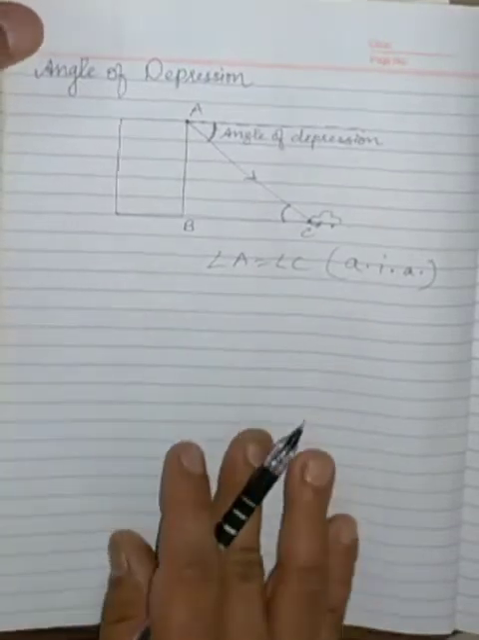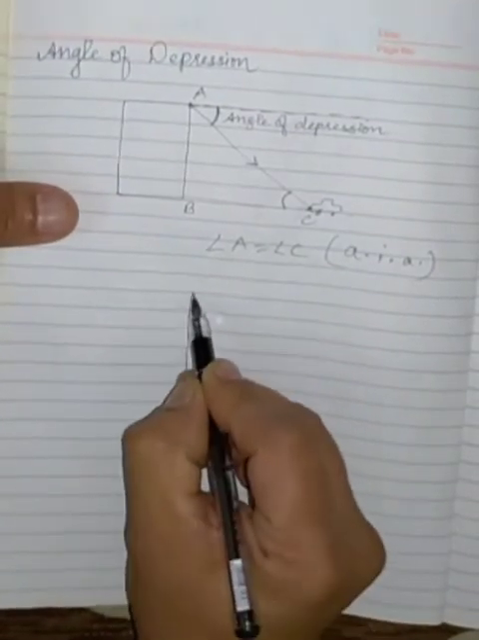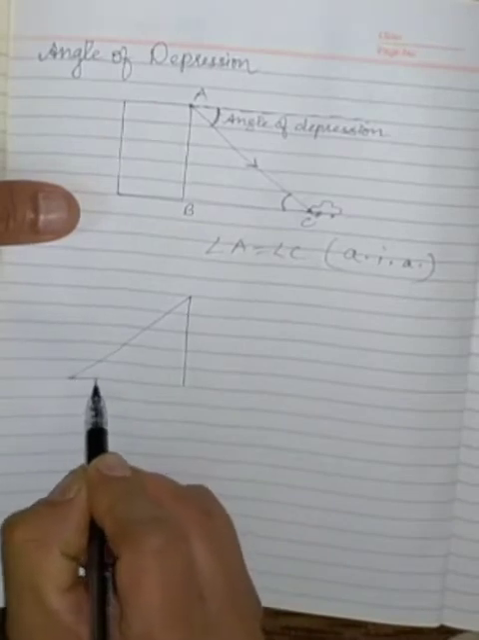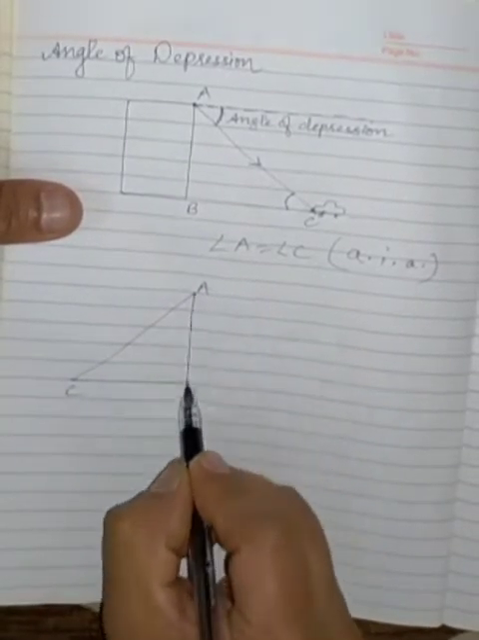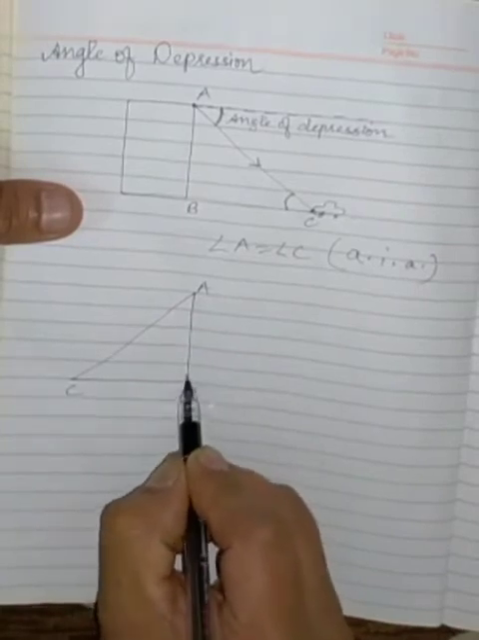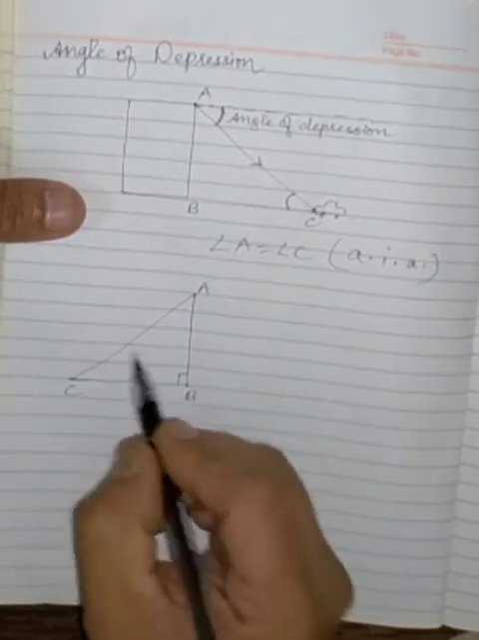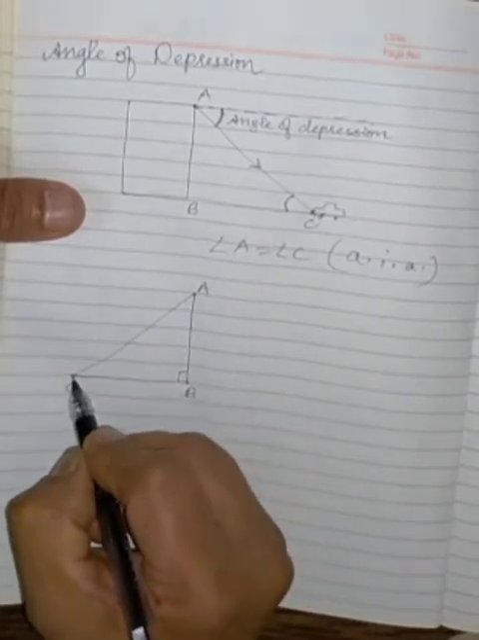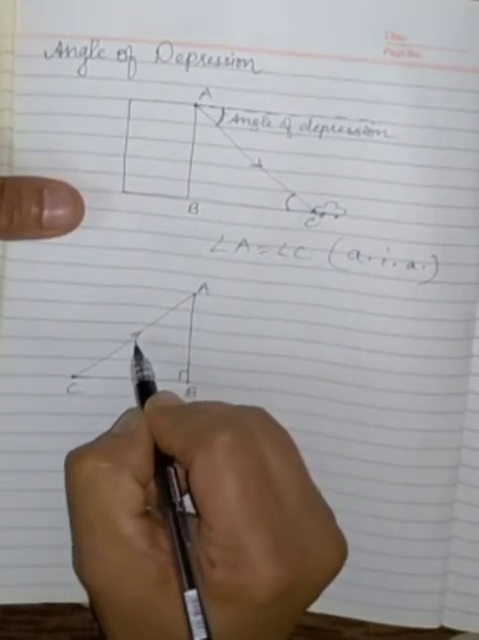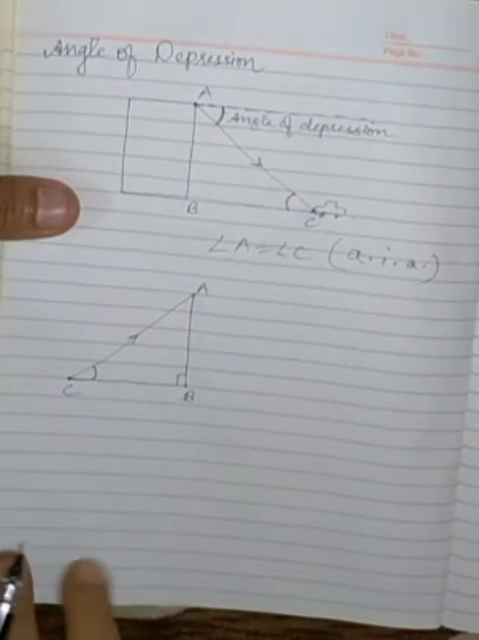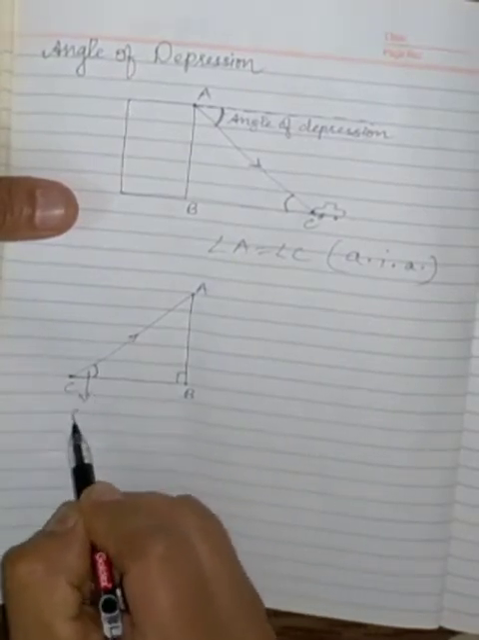So let's see once again what is the angle of elevation and depression. In this right angle triangle ABC, if AB is the object standing perpendicularly on the ground, BC is the ground, and if the point of observation C, from that point the line of sight is tending upward, then angle C will be the angle of elevation. In this case it is elevation.